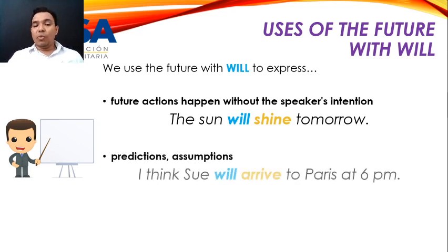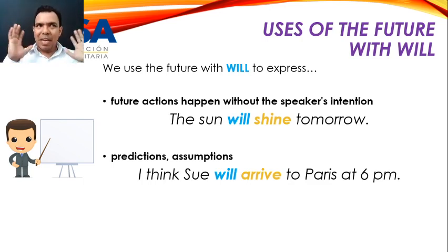Now, predictions and assumptions. We tend to make predictions about the future with will. I think Sue will arrive to Paris at 6 p.m. I think, in my opinion, that's gonna happen. I don't have any proofs. I cannot demonstrate that, but in my imagination, using my intelligence, I can think that this is going to happen. For example, I think you will pass this level. That's a prediction. I assume that you can do it.